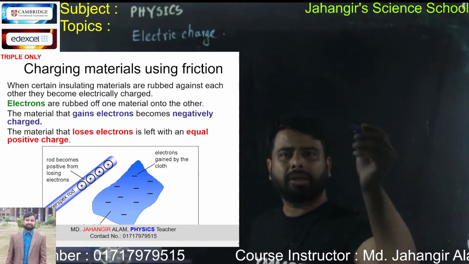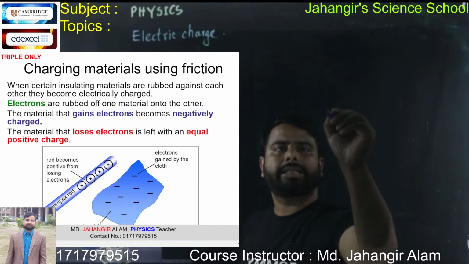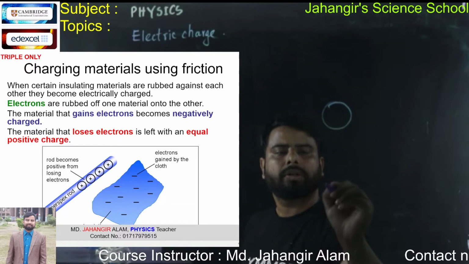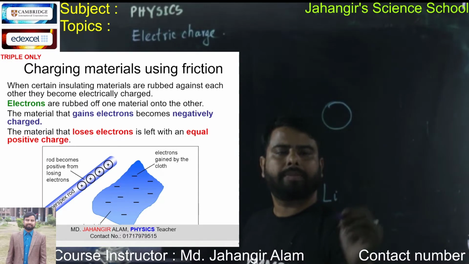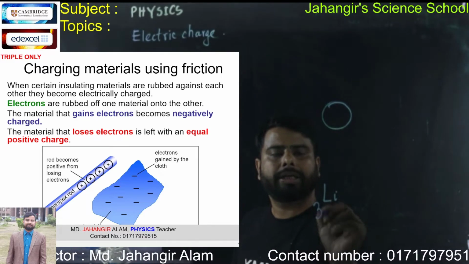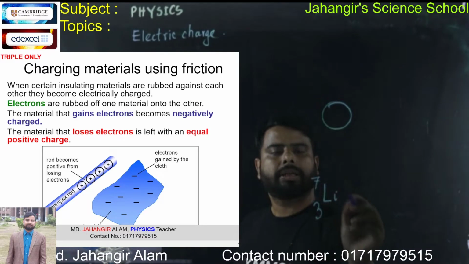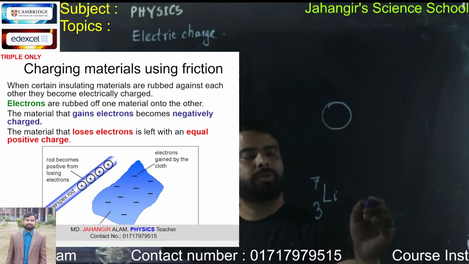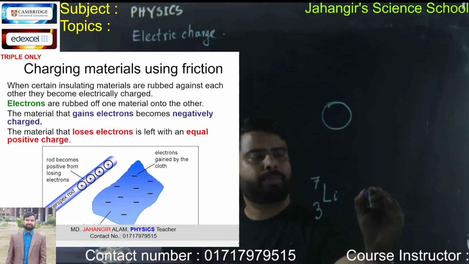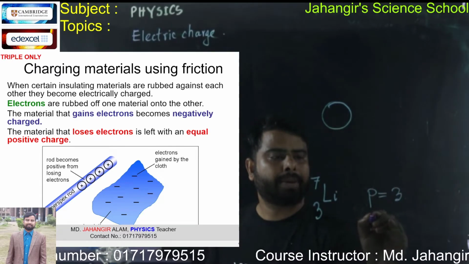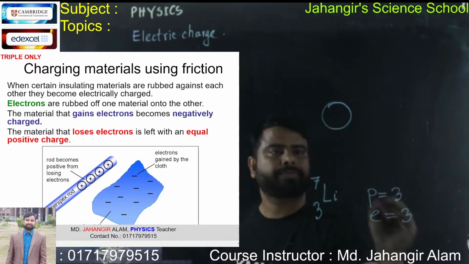So remember, say it is a lithium atom. Atomic number 3. Atomic number means the number of protons present inside the nucleus. So the number of protons here is 3 and the number of electrons is also 3.